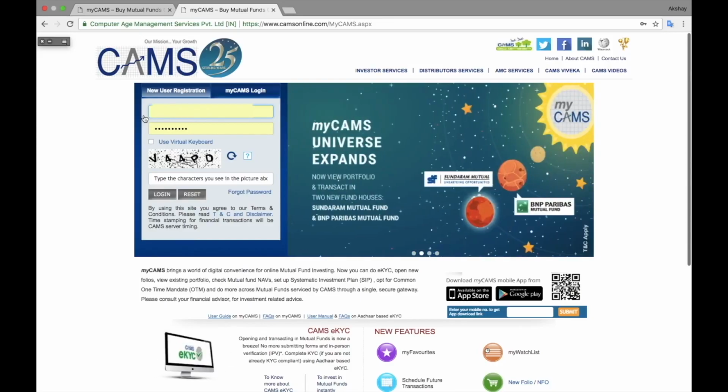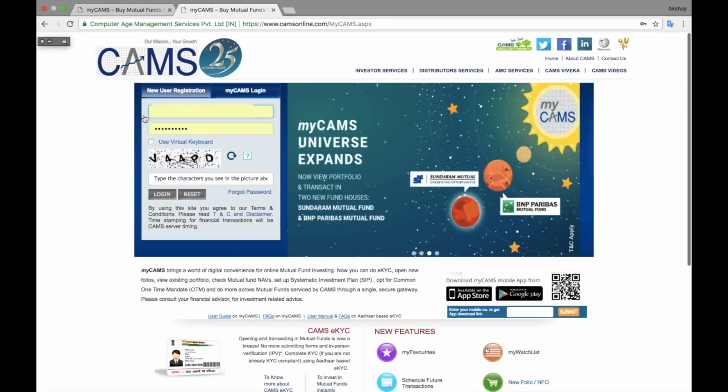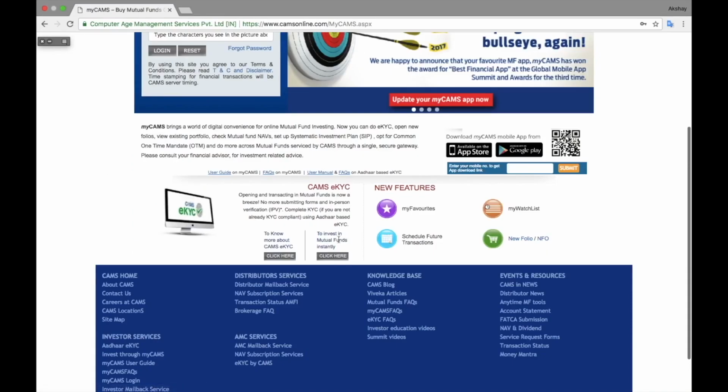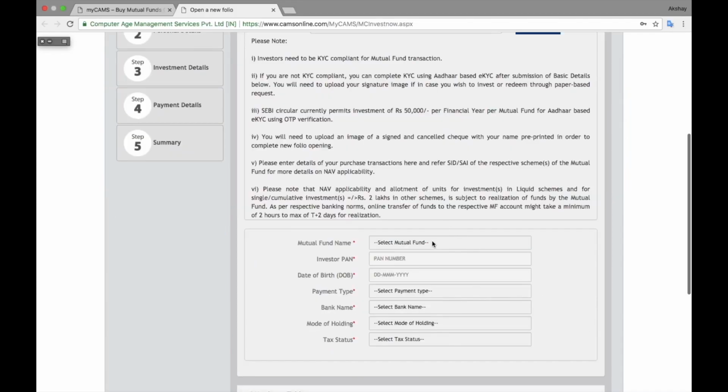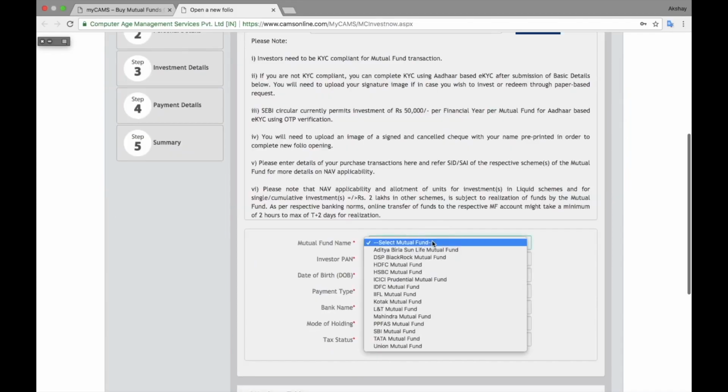You can see you can log in here, but this is my login ID. I have already created an account. If you are a first time investor, then click here, put your email ID and click on submit. Email ID is the primary key here, means all your folios get maintained using your email ID, and this is the list of 14 fund houses whose services you can use through mycams.